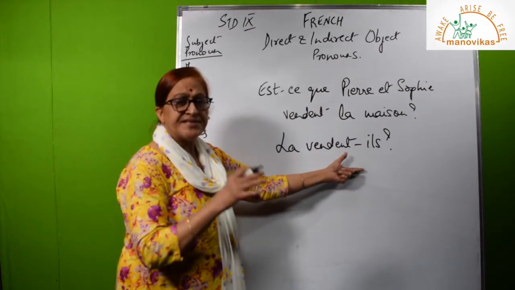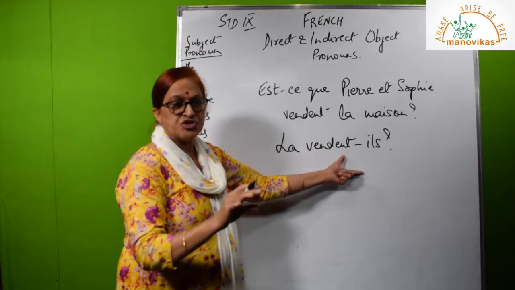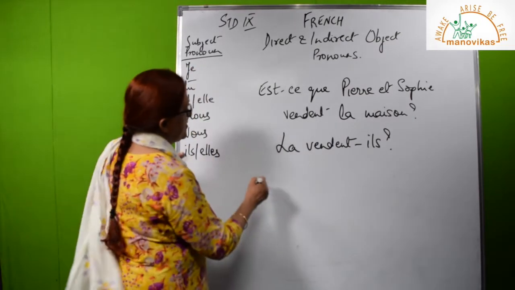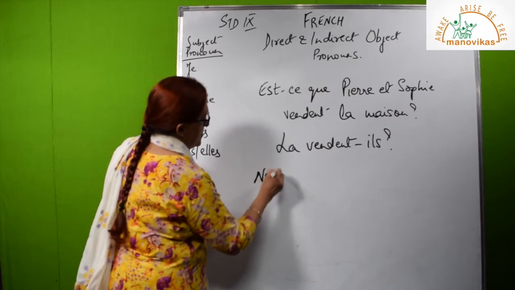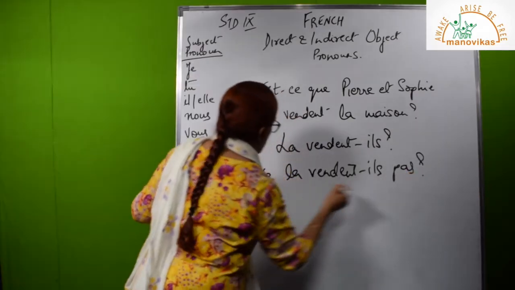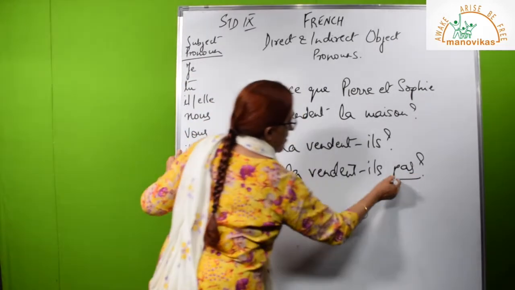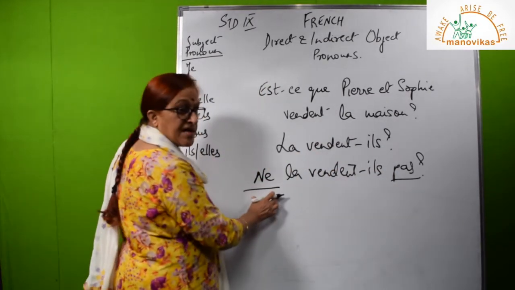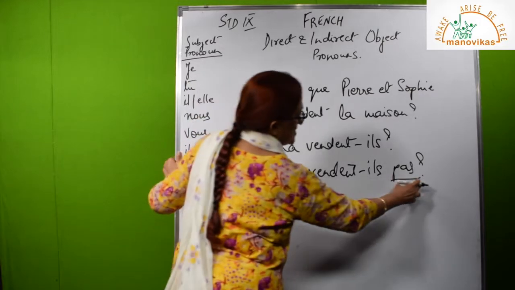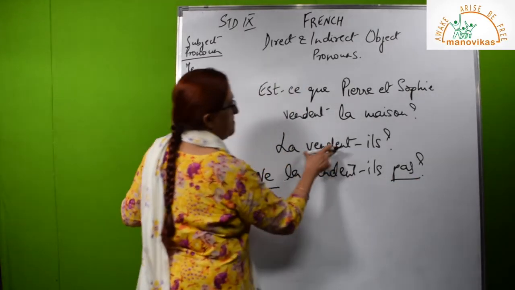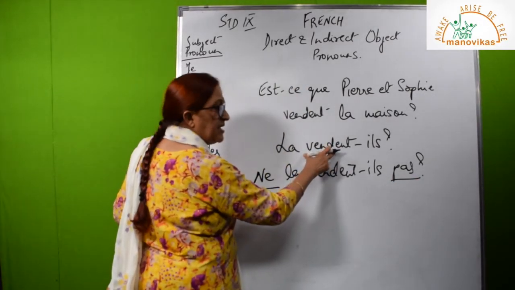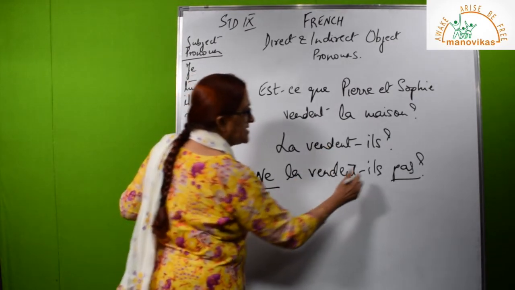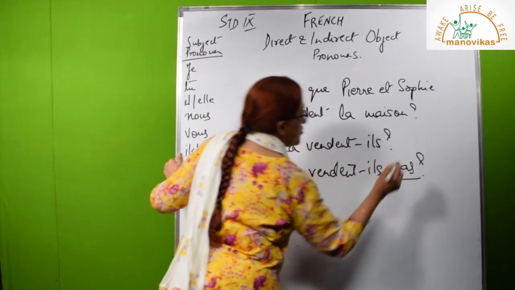Now, instead of are they selling it, I wanted to ask a negative question. Aren't they selling the house? Aren't they selling it? Then I would have said ne before the whole thing. So, my ne and my pas are enclosing the entire thing. So, ne will come right in the beginning, pas will come right in the end. In between, this will come. This is a positive question. Are they selling it? This is a negative question. Aren't they selling it? So, have you understood?